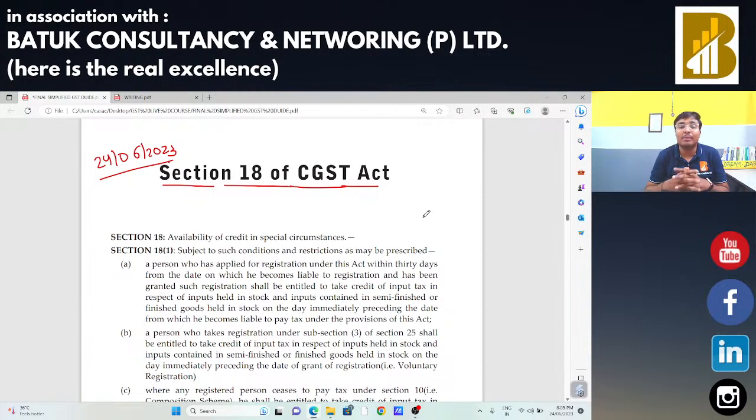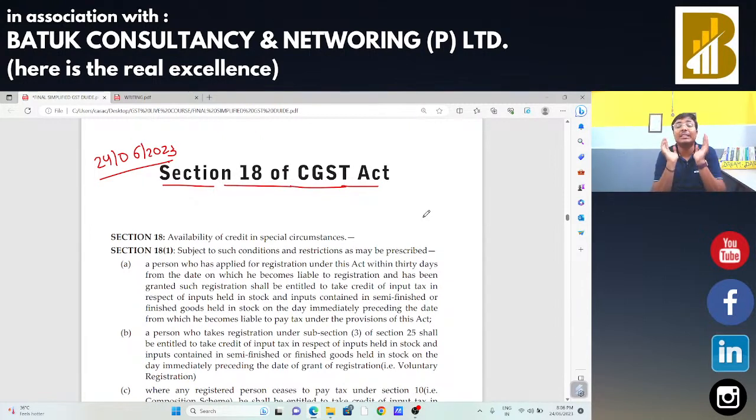Schedule 1 talks about all the activities or transactions, whether with consideration or without consideration, but if all those activities or transactions are in the course or furtherance of business, in that case that will be treated as supply, and valuation will be decided, that is, consideration will be decided as per Section 15 and the relevant valuation rules. After that, Schedule 2 of the CGST Act covers the transactions or activities that will be treated as a supply of goods or supply of services.